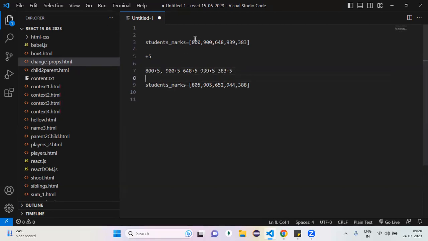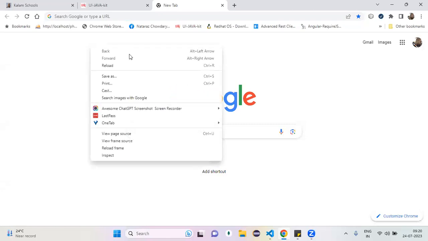If you observe, there are 5 elements. You perform the same operation on each and every element, or not? If you want to perform the same operation on each and every element, then which method can you go with? Can I go with the map method? Can we check it?